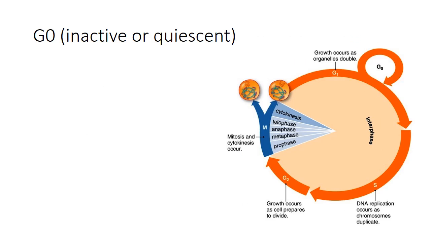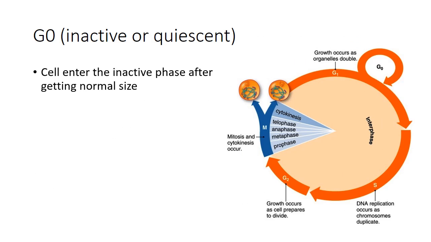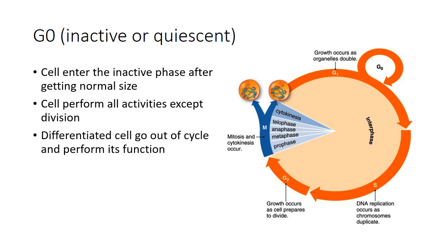The next phase is the G0 phase, or the inactive or quiescent phase. Some cells, after reaching a normal size, become inactive, and they remain in this phase throughout life and perform all the activities except division. If we talk about neuron cells and muscle cells, they go into the G0 phase. Although they perform their functions, they do not divide.